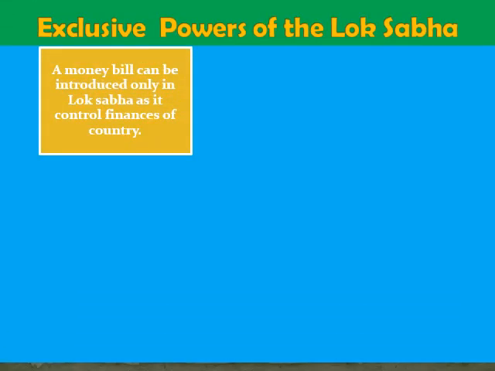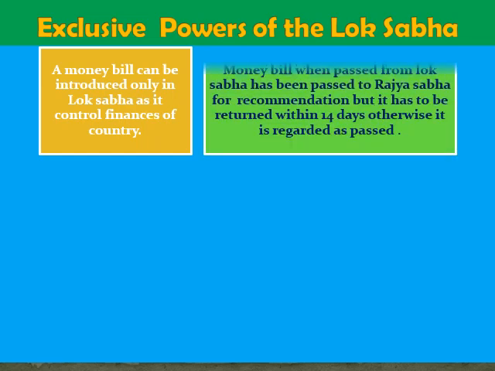Now the exclusive powers of Lok Sabha, a money bill can only be introduced in the Lok Sabha. There are two bills, money bill and ordinary bill. So जो money bill होता है, which is related to the finance, that can only be introduced in Lok Sabha as it controls the finance of the country. तो फाइनेंस का जो मैटर होता है वो आपका गवर्नमेंट संभालती है, और जो गवर्नमेंट होती है वो लोकसभा से ही बनती है. इसीलिए the money power और money bill introduction power comes to the Lok Sabha.